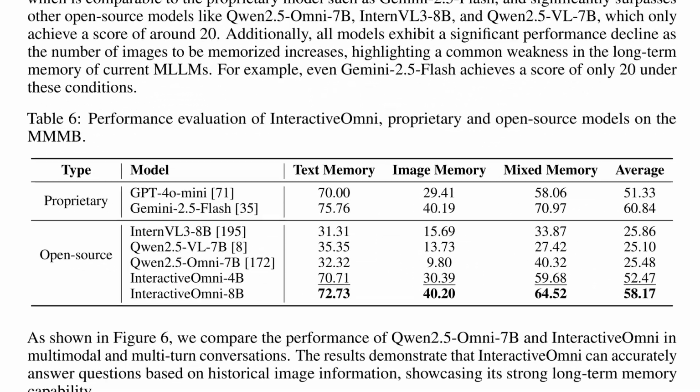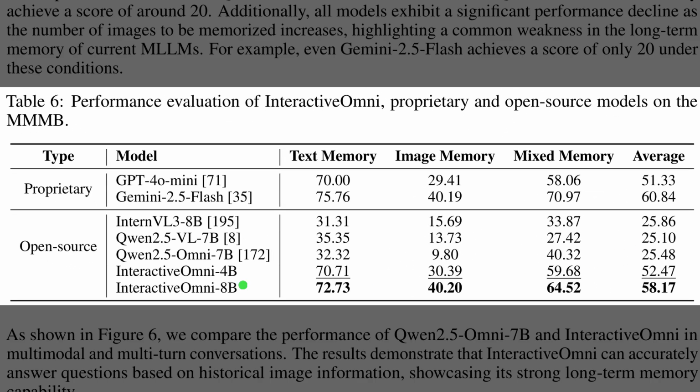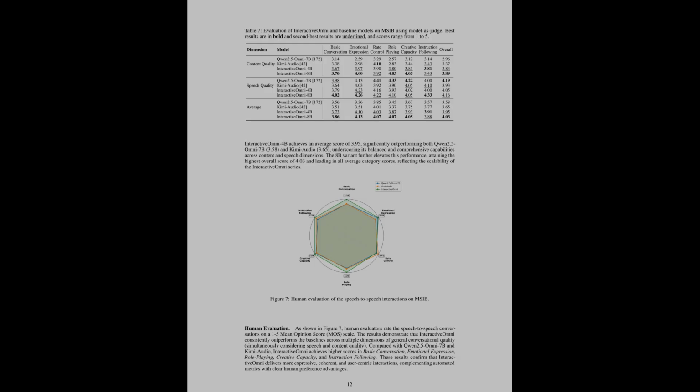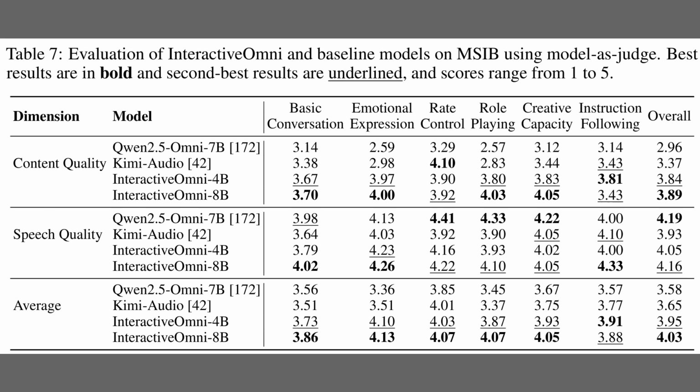Okay, Table 6 compares multi-turn memory on the multimodal multi-turn memory benchmark. The benchmark separates text memory, image memory, and mixed memory, where mixed memory means the answer needs both prior text and images. InteractiveOmni 8 billion averages 58. Gemini 2.5 flash records about 61. The 4 billion model averages 52. The upper block lists proprietary models, while the lower block highlights open source results, where InteractiveOmni leads by a wide margin.